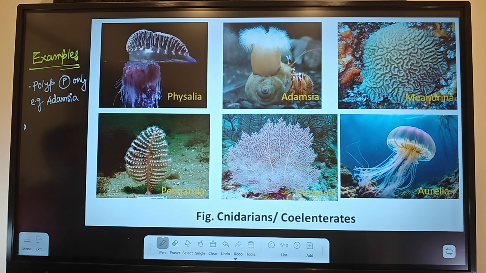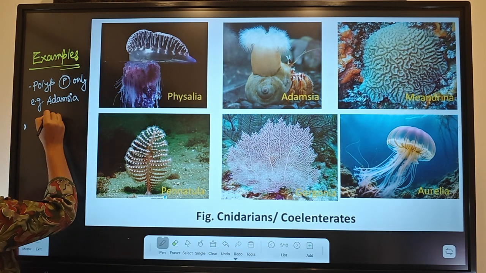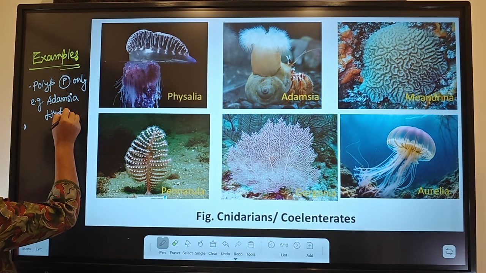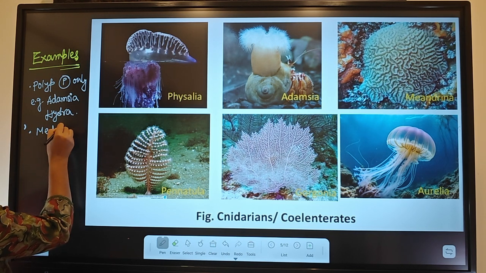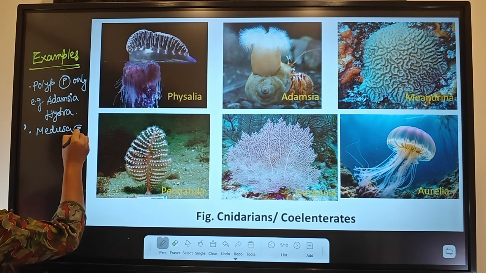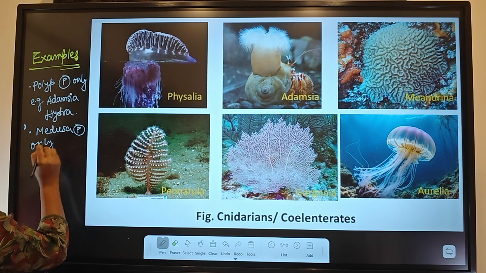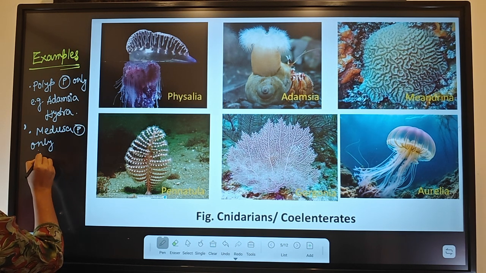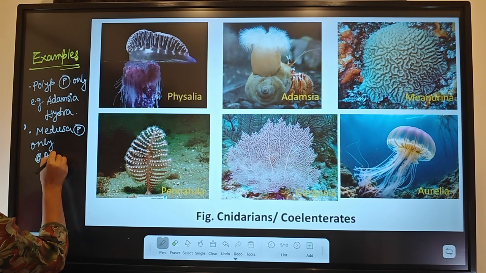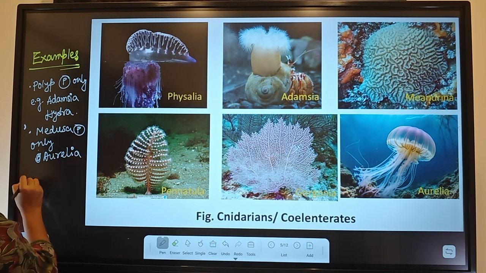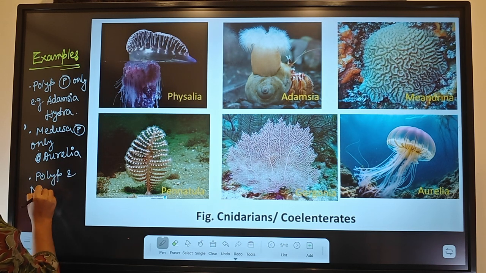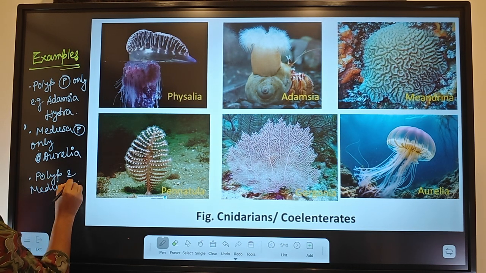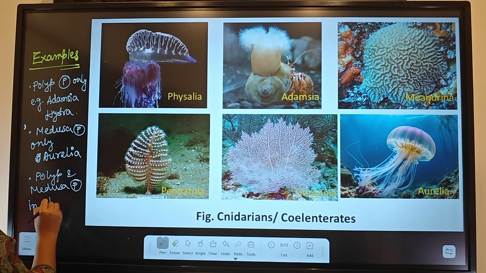Adamsia is also called sea anemone, and hydra. Medusa present, only medusa, there will be no polyp. Medusa is present only in jellyfish or Aurelia. And both polyp and medusa are present where? In Obelia. Okay, these are the examples.